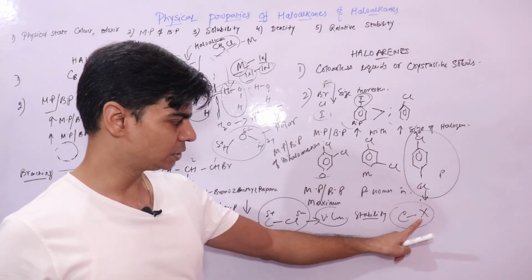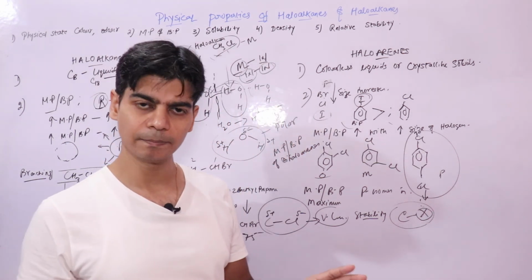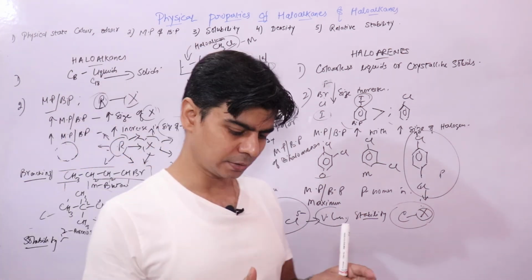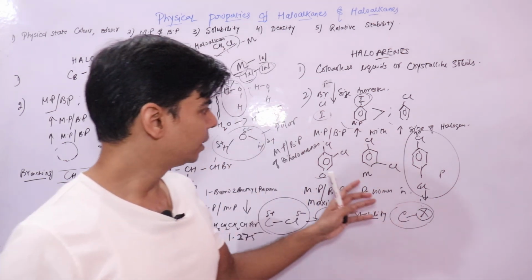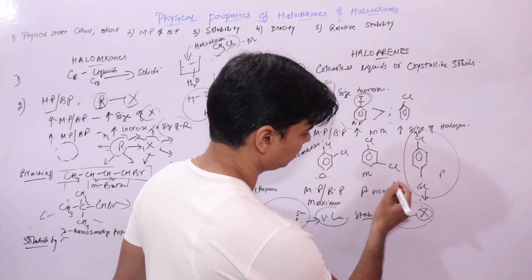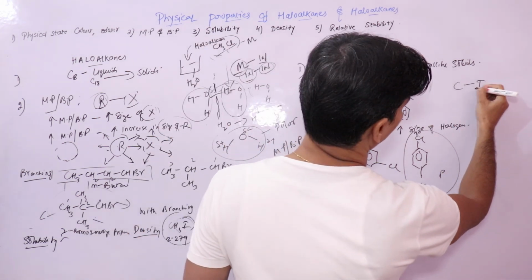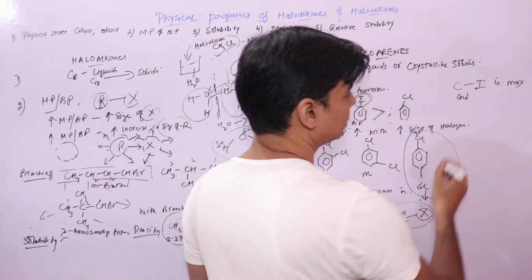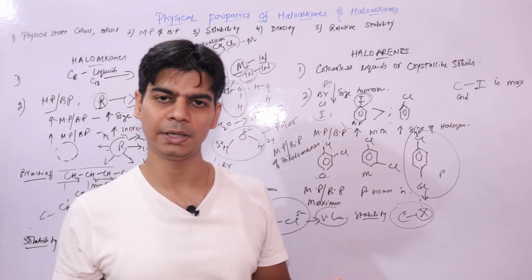And as the size of the halogen atom increases, the bond length also increases, right? And we know that bigger bonds are weaker compared to smaller bonds. Now here, size of iodine is maximum, right? So bond length of C-I is maximum, right? Bond length of C-I in any haloalkane or haloarene is maximum.